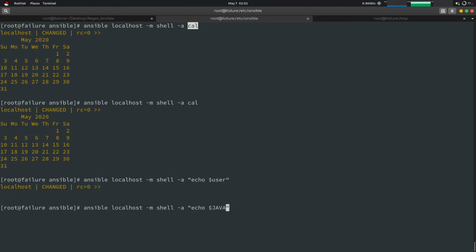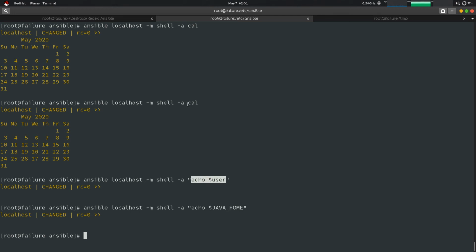Like JAVA_HOME, it has to run the command over there. So what is it doing right now? You will be confused what it is doing. So the shell module is used for using the shell of the node and running the commands, like any command over there.